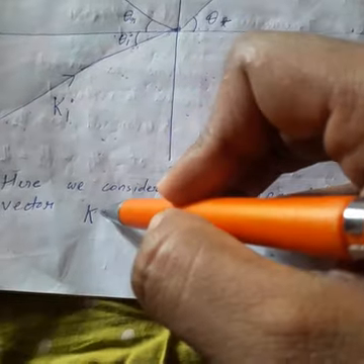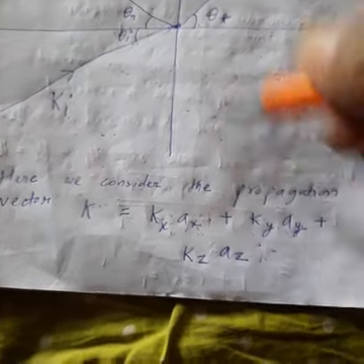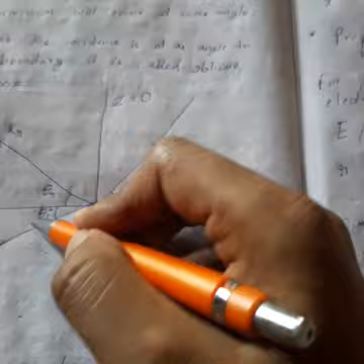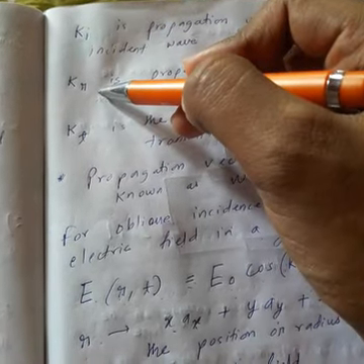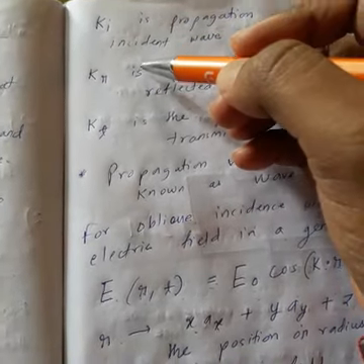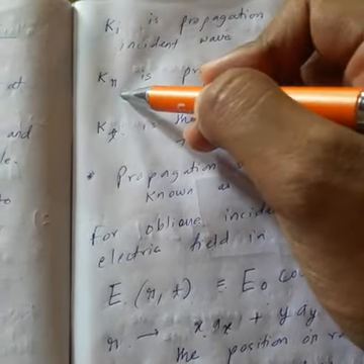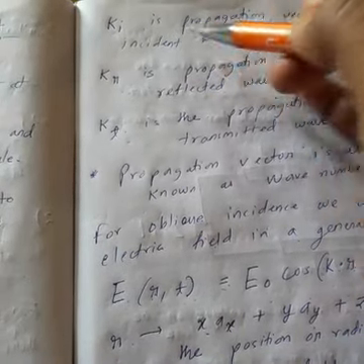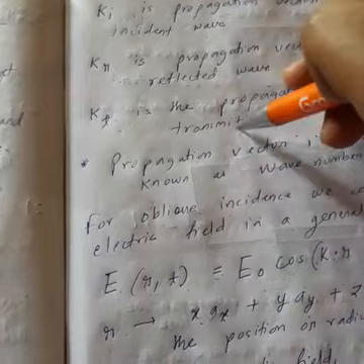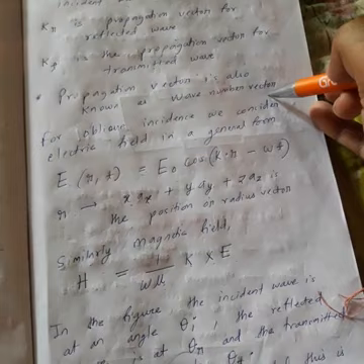So what is the k vector? kx ax, ky ay, kz az. Clear? Since we have three things, incidence, reflection, transmission, we define three propagation vectors, one each for the incident wave, reflected wave and transmitted wave. And this propagation vector is also called the wave number vector.